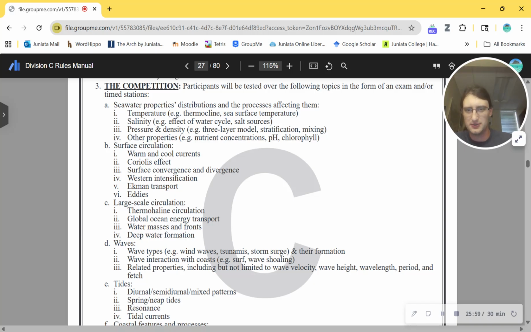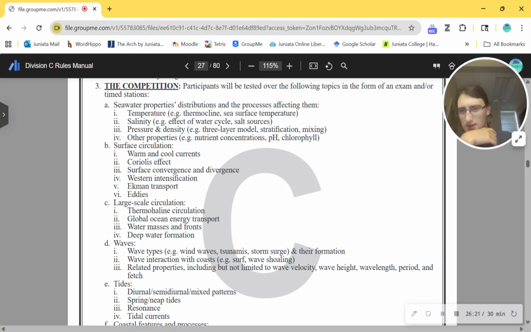Temperature, salinity, effect on water cycle, thermocline. Love thermoclines. I'll probably ask about that in water quality tests. Take notes if you plan on taking any of my water quality tests. Pressure and density, other properties, nutrient concentration. Okay, yeah. So this is epic. I love it. This is basically just water quality.